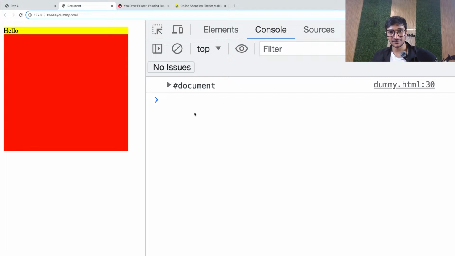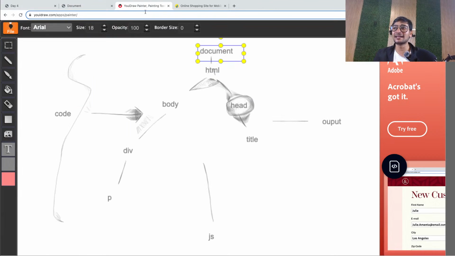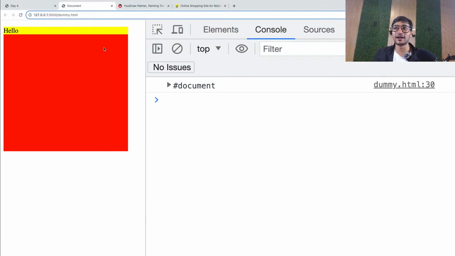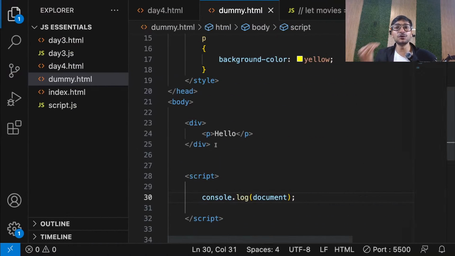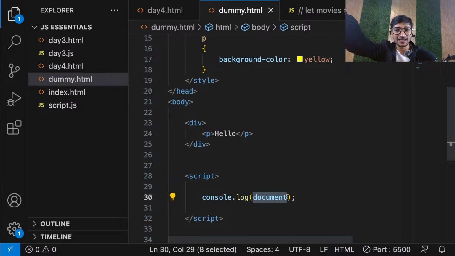Okay. It's not giving you the tree the way I created it. I just told you, it's just an example. Your tree will not actually look like this. So don't forget that your whole tree is stored inside the document object. That means if you want to manipulate that tree, the most important object that you need is this object, because this object gives you access to the tree. You can use this object to reach any element in that tree and then manipulate it: change its CSS, change its color, change whatever you want.